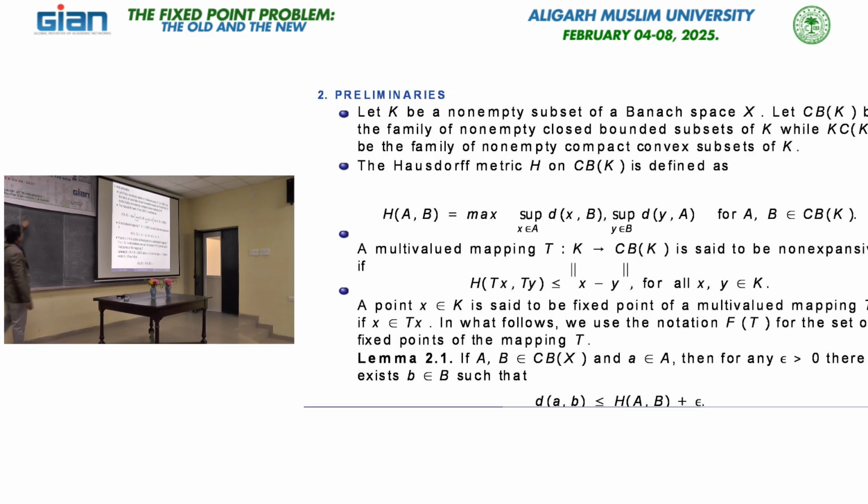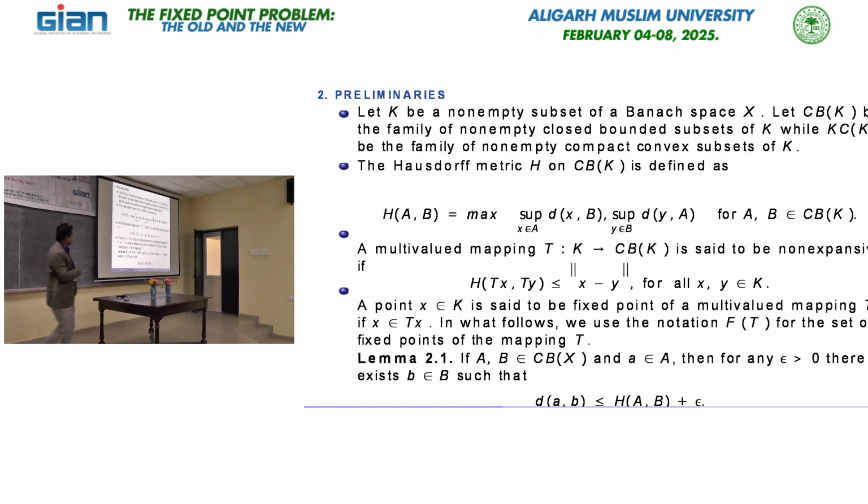If alpha is less than 1, then this is called a multi-valued contraction, and for this Nadler extended the Banach theorem to multi-valued maps. Nadler in 1969 extended the Banach theorem for multi-valued maps, and of course that theorem has a lot of applications in fractal geometry and fractals. But if we take alpha equal to 1, then this becomes a multi-valued non-expansive map.